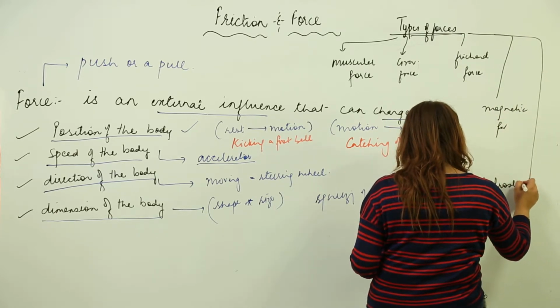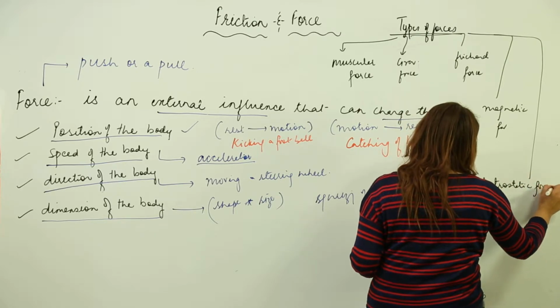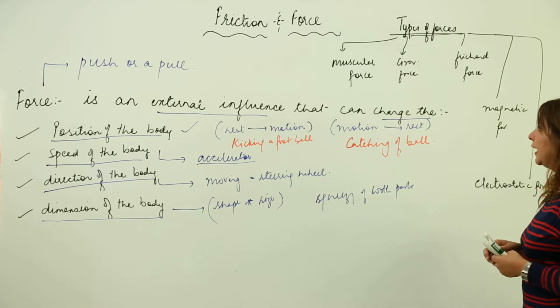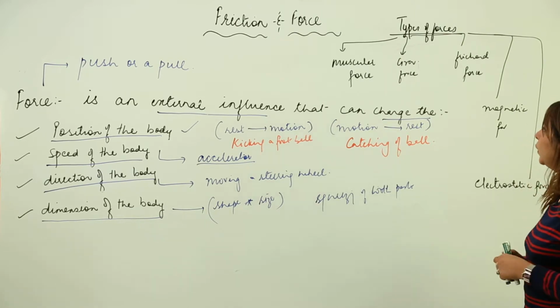So these are the different forces which we get to see in nature, that is the muscular force, gravitational, frictional, magnetic and electrostatic. So let us discuss one by one.